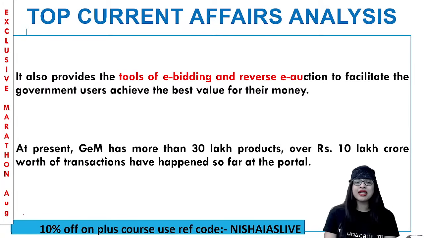Through this Government e-Marketplace, they provide the tools of electronic bidding and reverse electronic auction. So the government users achieve the best value for their money. It's facilitating that. And if you see presently, Government e-Marketplace has more than 30 lakh products and over 10 lakh crore worth transactions have happened so far at the portal also. These are all the multiple points to be noted.